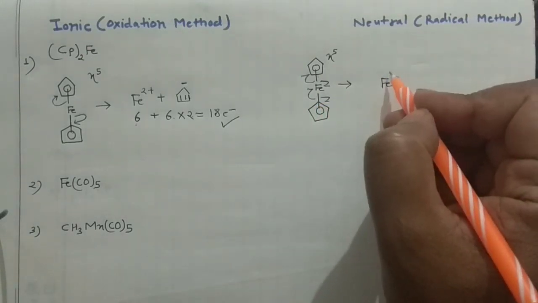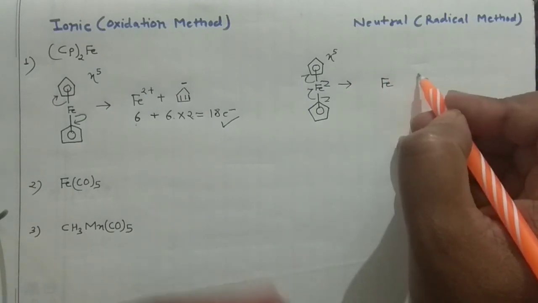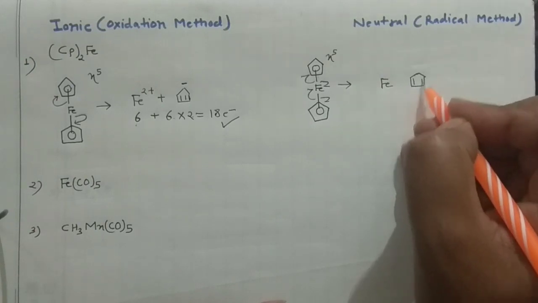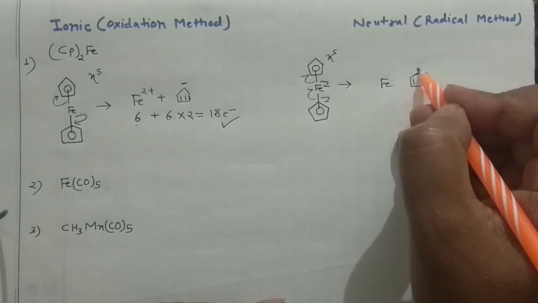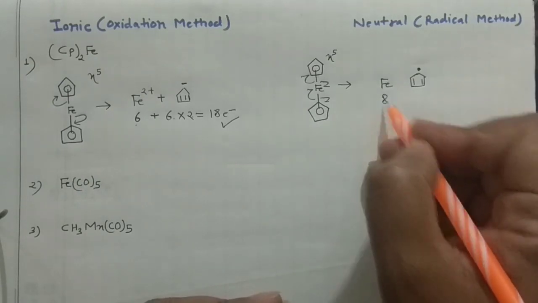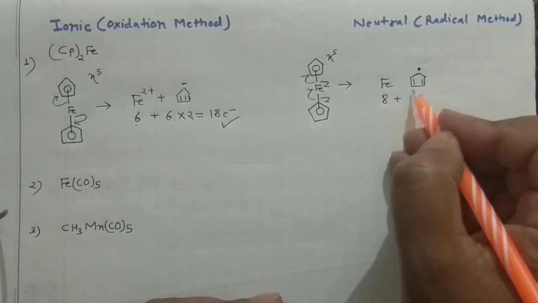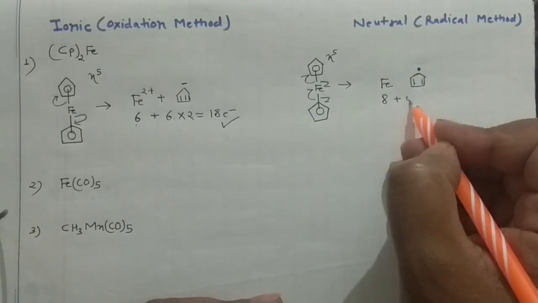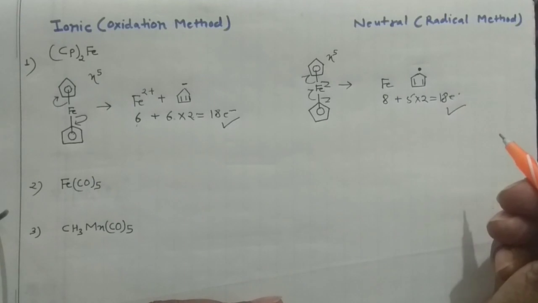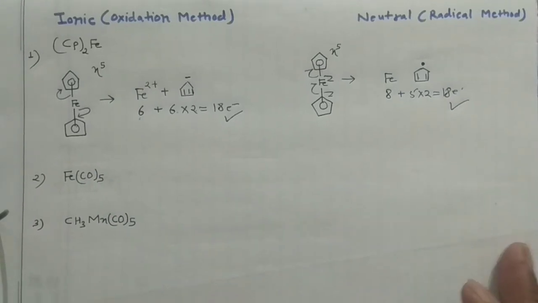So you will have the iron in the neutral state, and then your cyclopentadienyl radical. This is iron, so it has 8 electrons. And here, 2, 2, 4 and 1 electron, so 5 electrons, present 2 times. Again it is an 18 electron system. So this is how easily you can solve these problems.